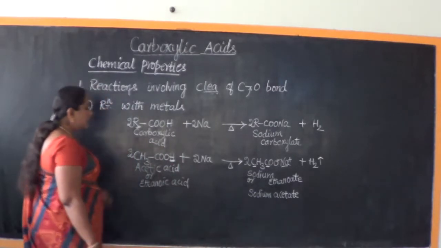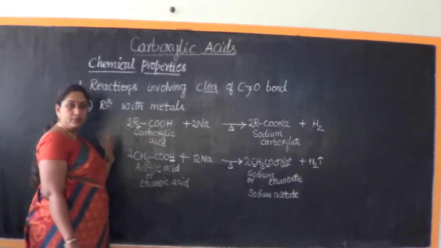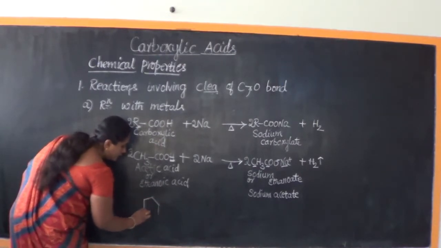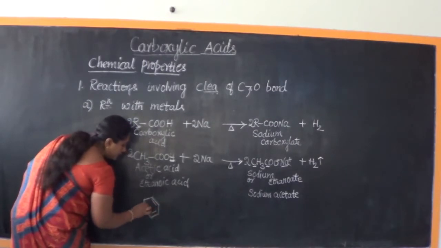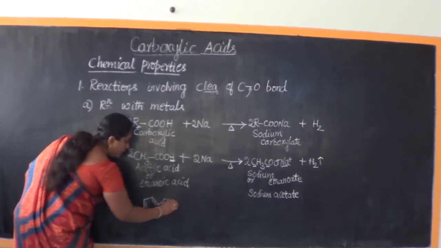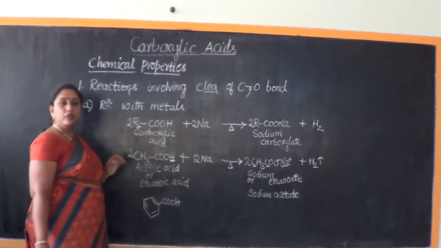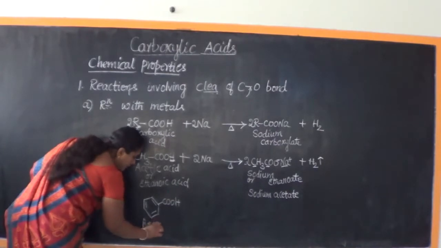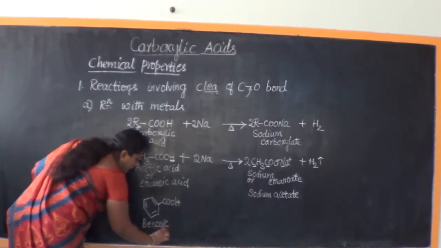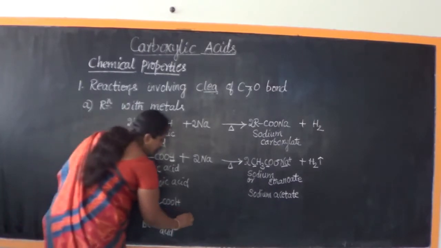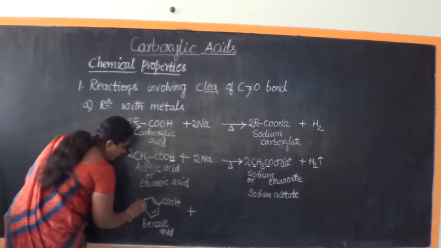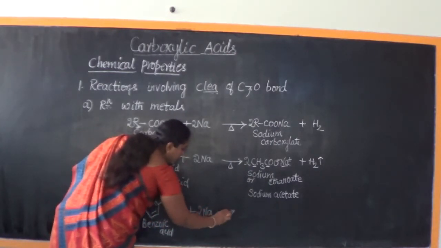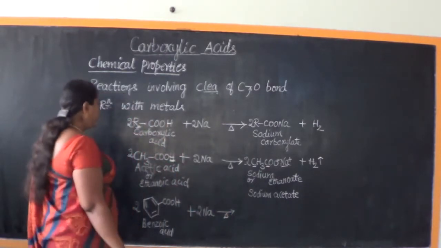Now similarly, let us see what happens with an aromatic carboxylic acid. Let me take the example of benzoic acid. What is the formula of benzoic acid? C6H5COOH. I have written the structure. What is the name of this acid? It is benzoic acid. Benzoic acid is treated with sodium.